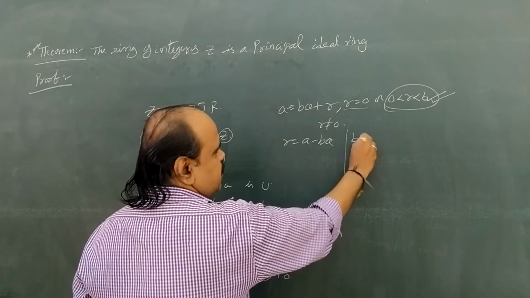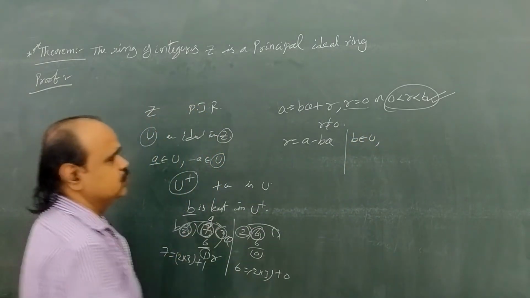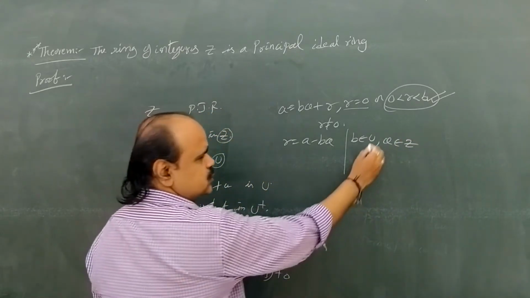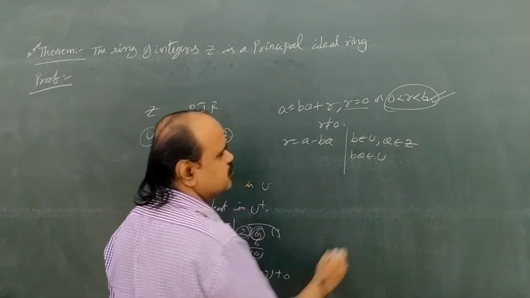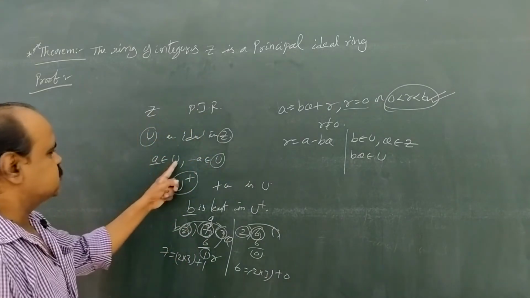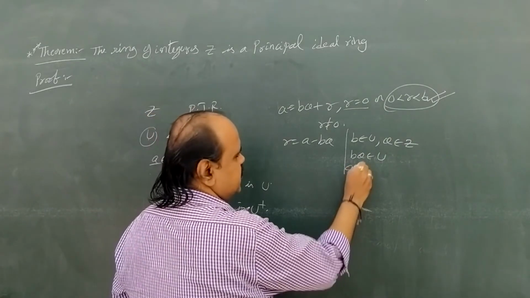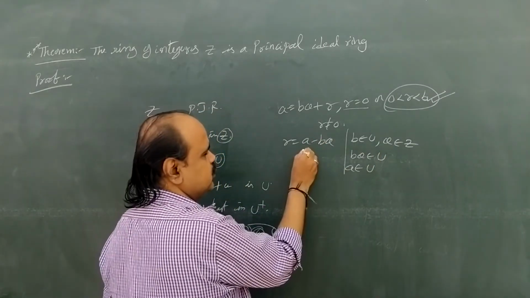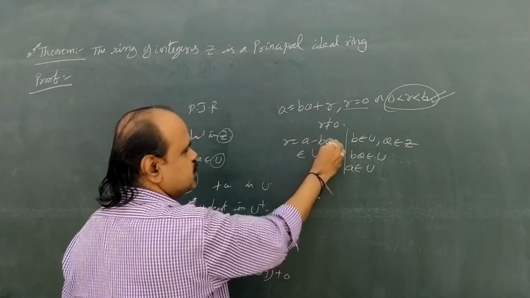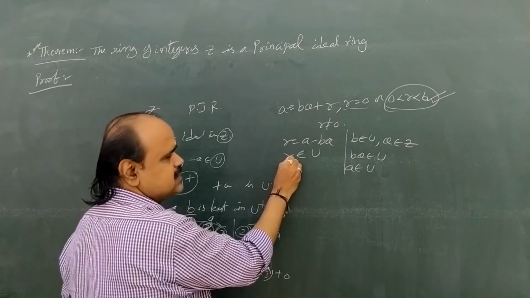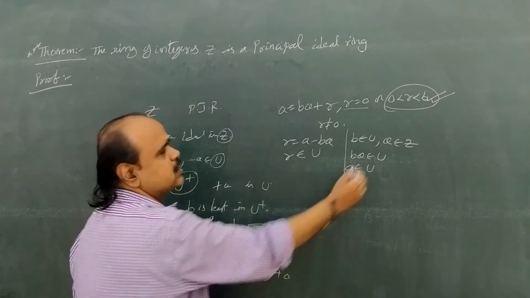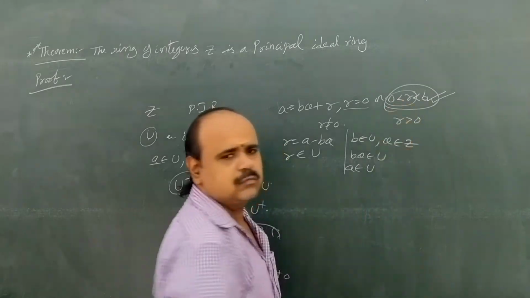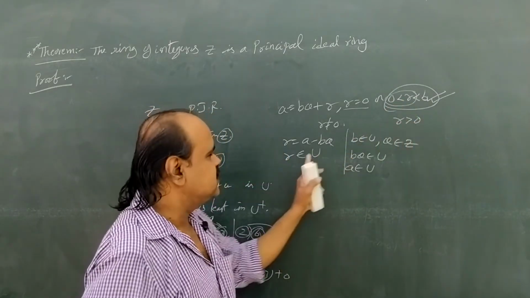Here b belongs to U, and q belongs to Z, so q is an integer. Since U is an ideal, bq belongs to U. Also a belongs to U. Therefore a minus bq also belongs to U. Here a minus bq is small r, so r is a member of U. We already have 0 less than r, that means r is greater than 0, so r is a positive integer in U.